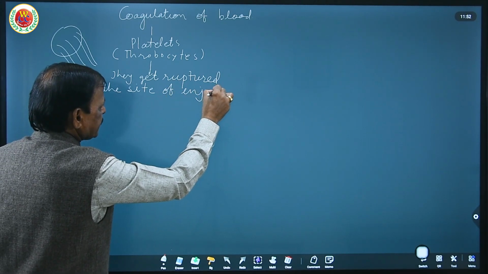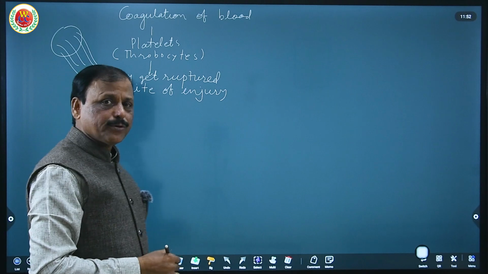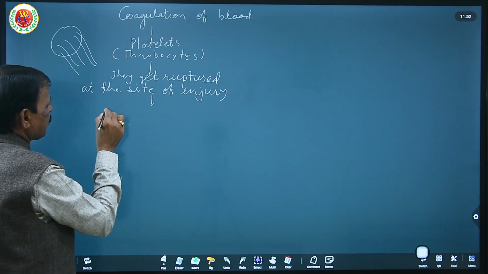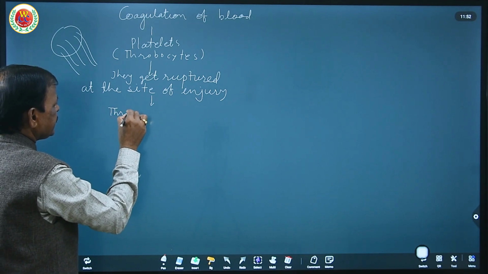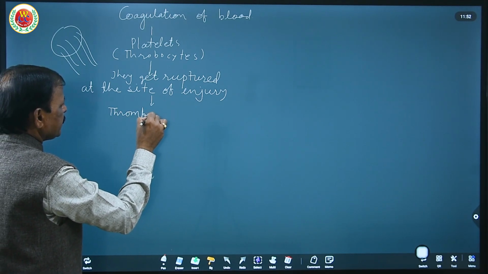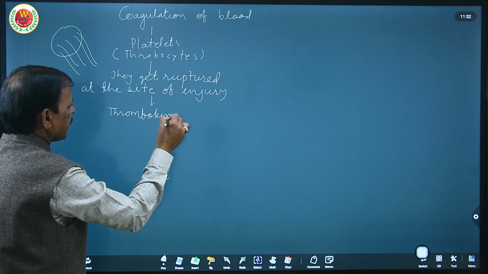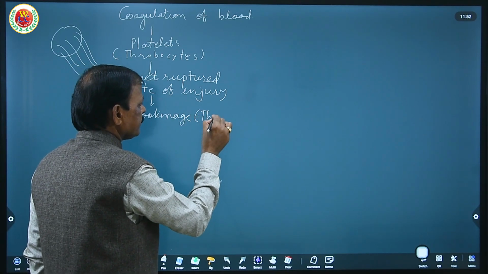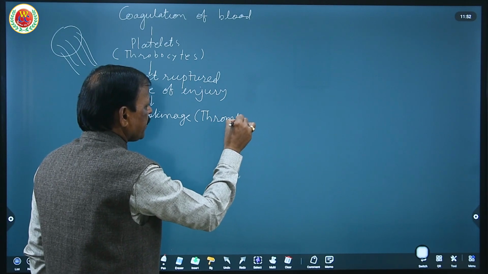When they get ruptured at the site of injury, they release an enzyme called thrombokinase, also known as thromboplastin.